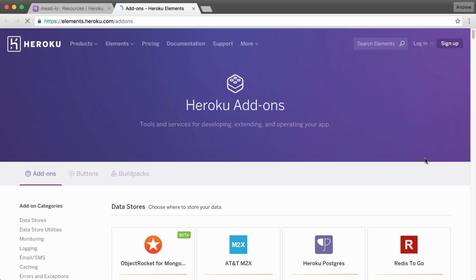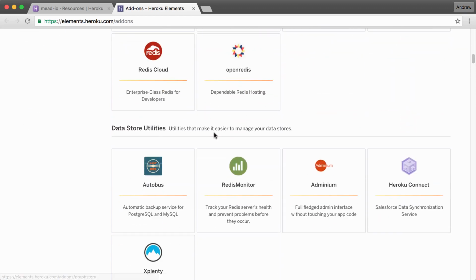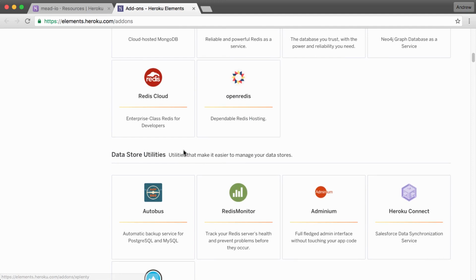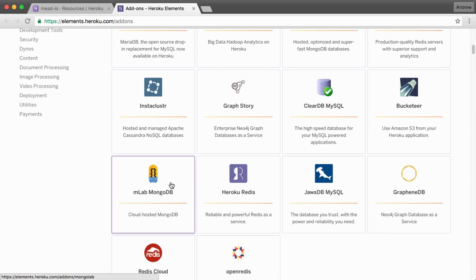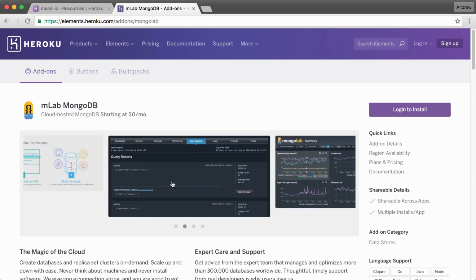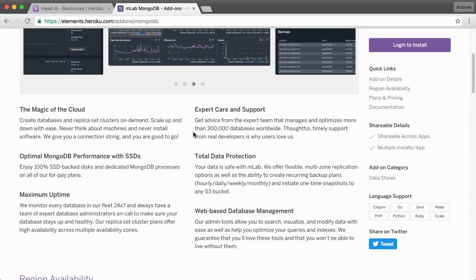Now, not all of these are free, but most of them have a good free plan. You can see we have various database-related items. Down below, we have data store utilities, we have monitoring tools, a lot of really cool stuff. What we're going to be using is an add-on called mLab. This is a MongoDB database service. It has a great free plan, and it's going to let us integrate MongoDB with our Heroku application. Now, you don't actually need to do anything from the website. We're going to do everything from the terminal. I just want to make you aware of exactly where this lives.